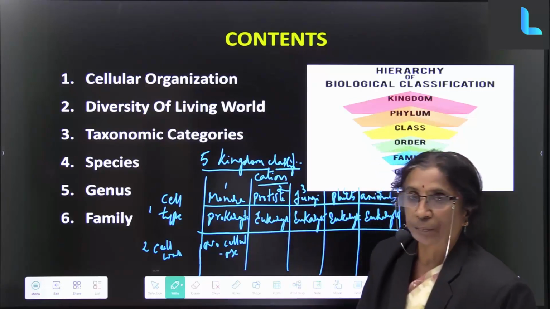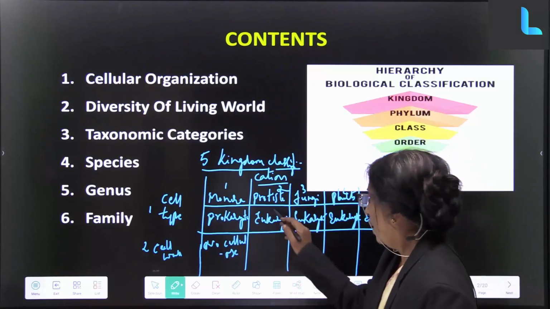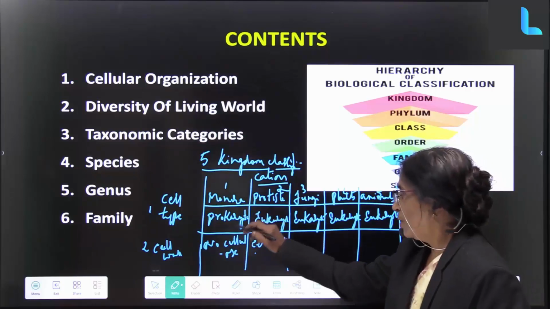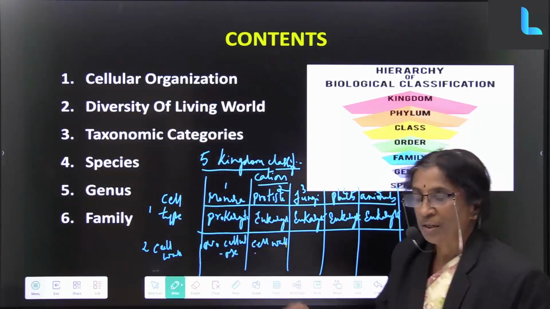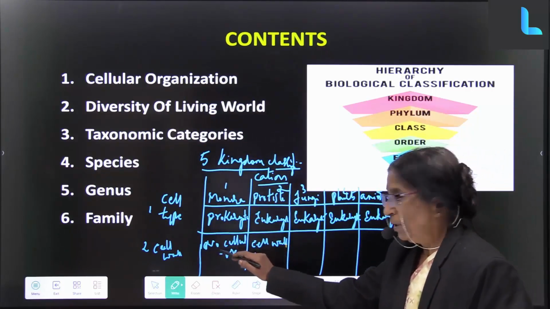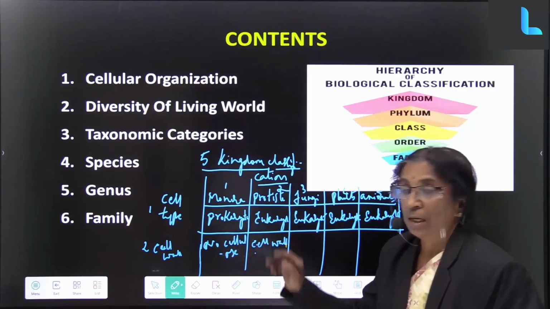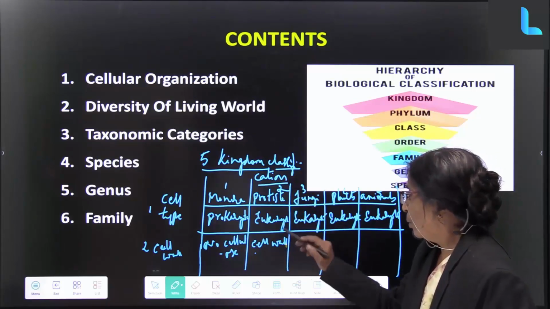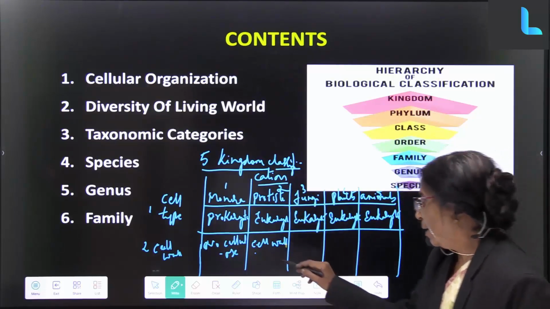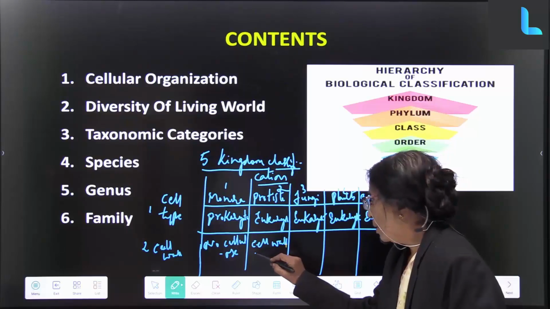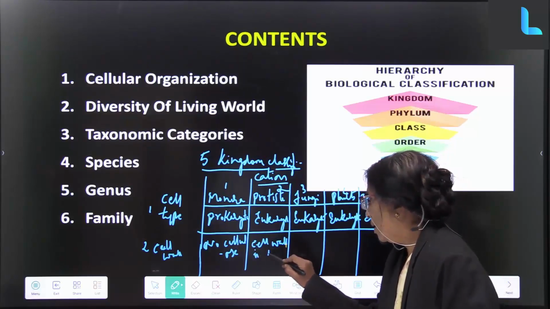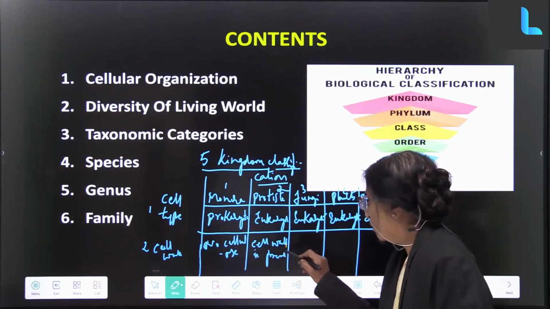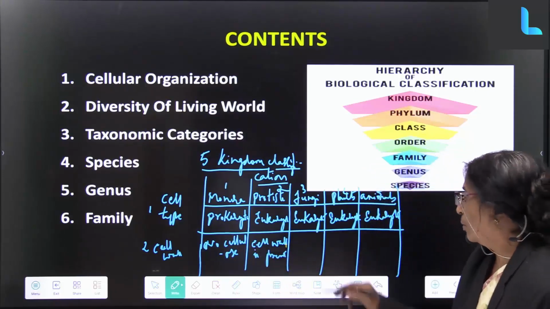In Protista, the cell wall is not present in this, but even if it is there, it has no cellulose, unlike the higher plants. Cell wall is present but not made of cellulose.